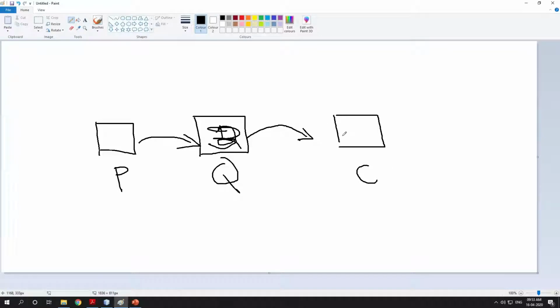But here what is actually happening is that there is no communication between this producer and consumer. One is produced, but there is no communication between producer and consumer, so one is wasted.